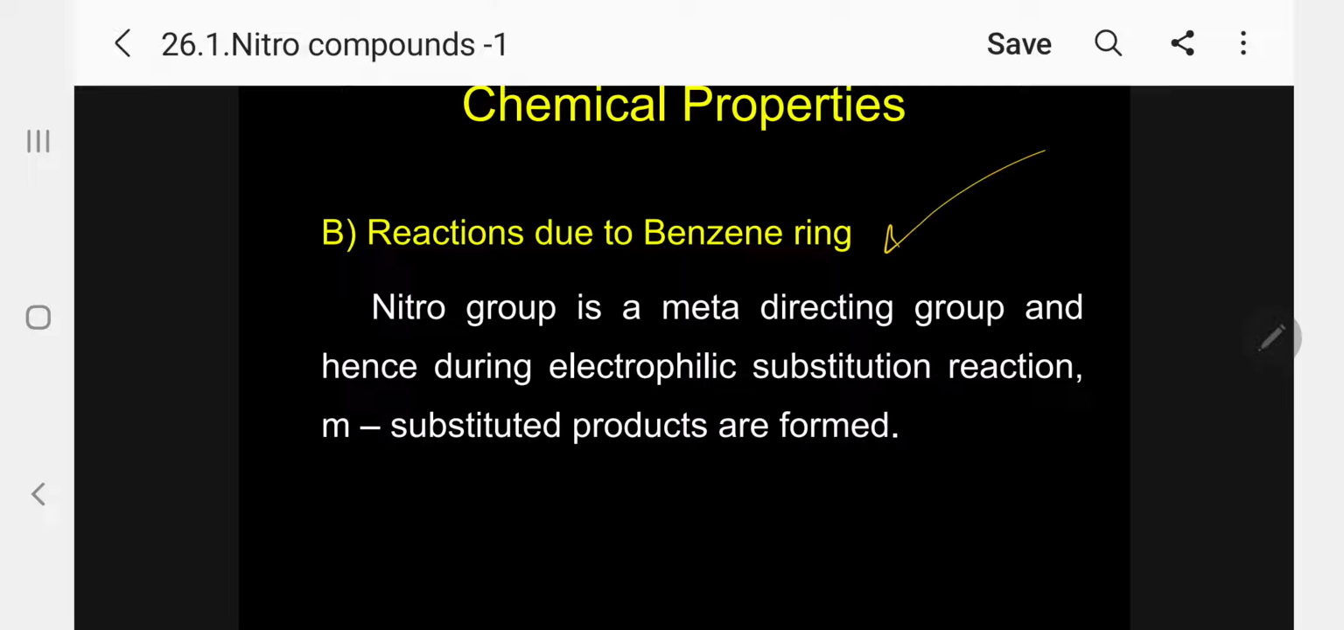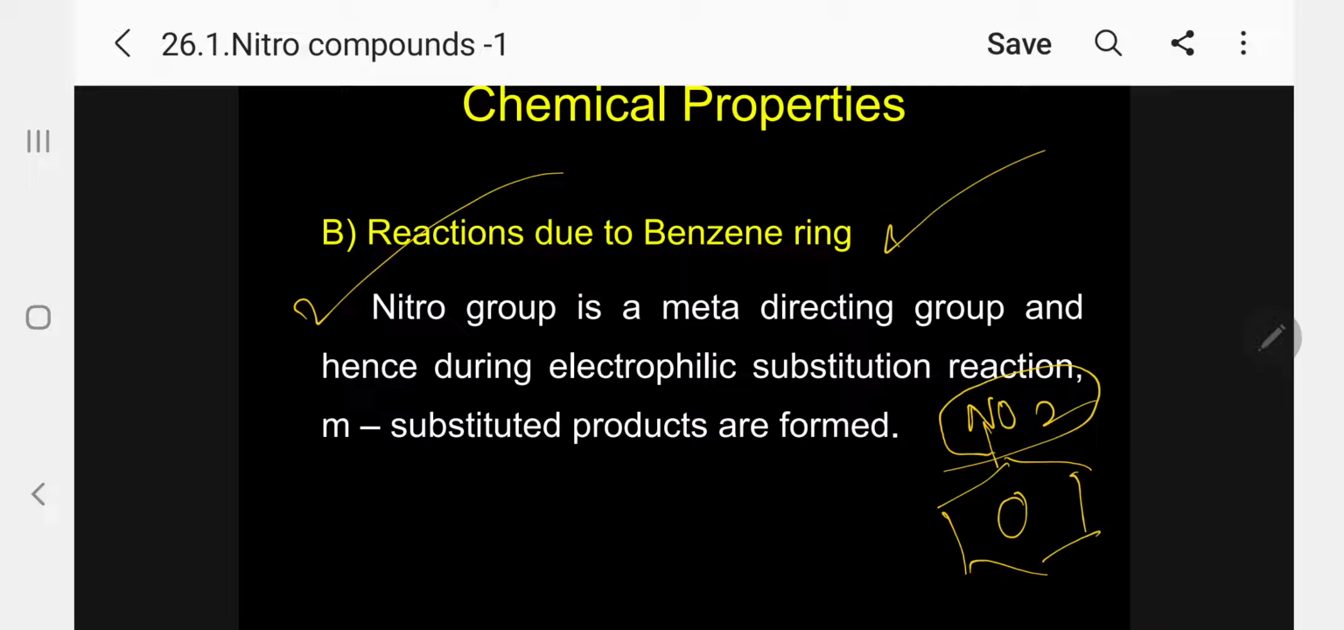Very, very important. In the benzene ring, kindly follow the nitro group present there. Nitrobenzene, it is a strongly electron-attracting group, so a meta-orienting group. It will create positive charge in the benzene ring, so it will deactivate the ring towards electrophilic substitution. The reaction will be very, very slow or no reaction. So the nitro group is a meta-directing group. That's why all attracting groups are meta-directing groups, and hence during electrophilic substitution reactions, meta-substituted products are formed.